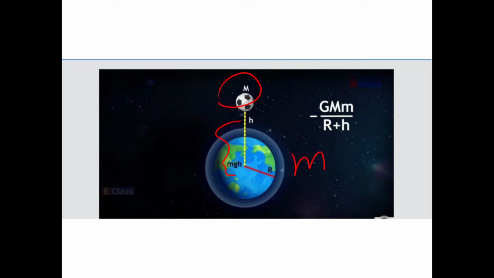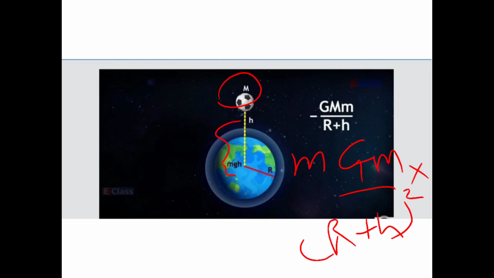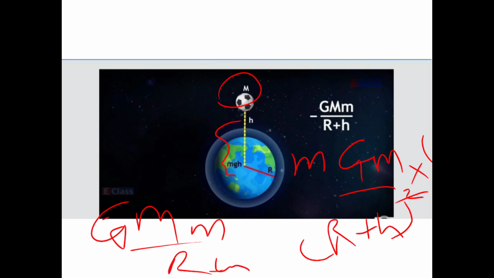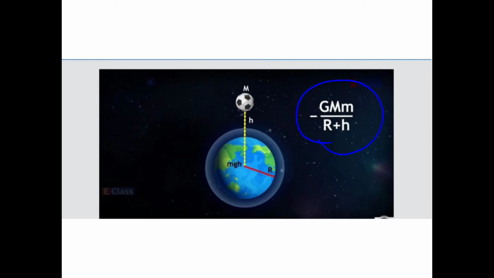The formula is mgh. So m, then g, whose value is GM upon (R plus h) the whole square, and then h is again R plus h, so the square of R plus h and one R plus h cancel. So what you are going to have here is GMm upon R plus h, of course with a negative sign, opposite direction, because it is at that height. So we have observed that an object at a height h from the surface of the earth has the potential energy minus GMm upon R plus h.